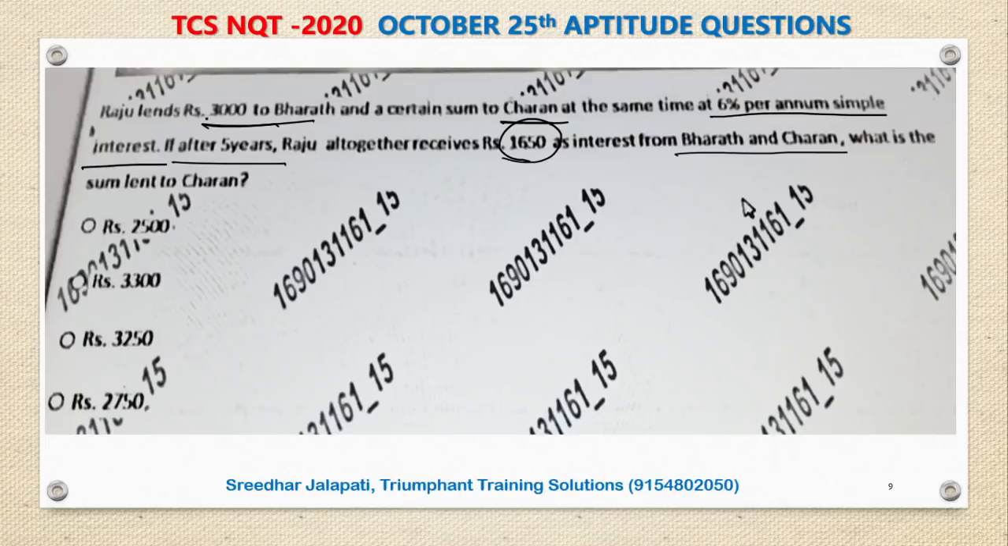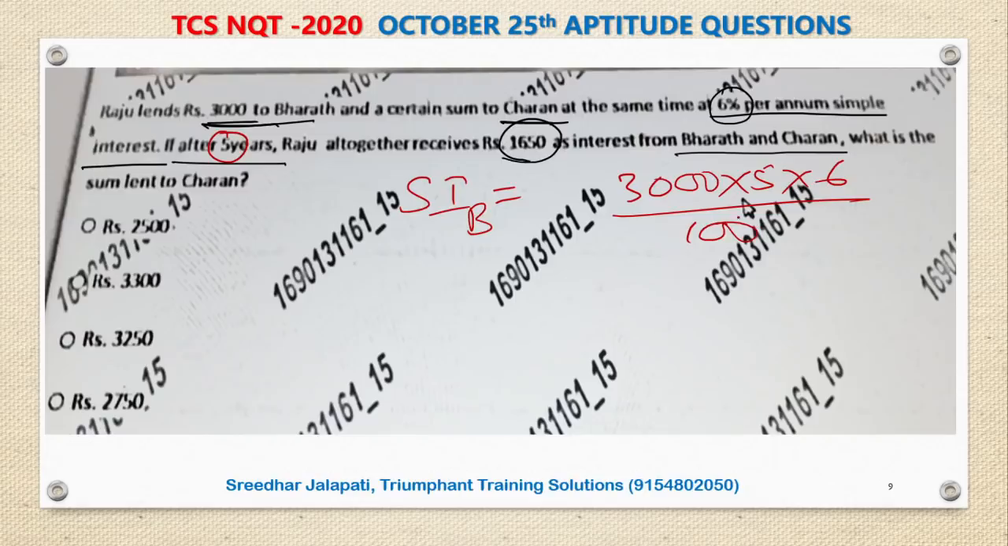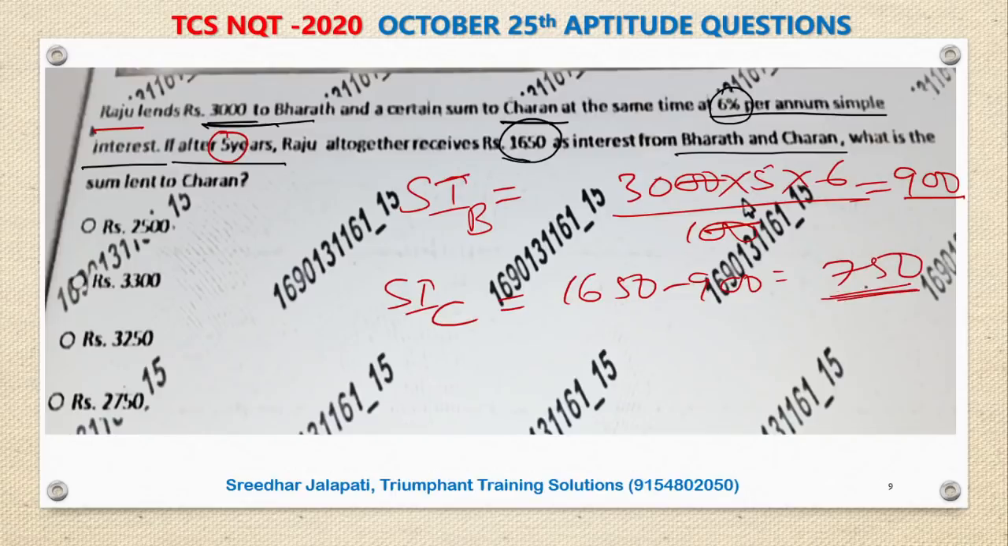So he has already lent 3000 to Bharat, which we know, and the rate of interest 6%, that also we know, and time period 5 years, that also we know. So in case of Bharat, what is the simple interest received? PTR by 100, 3000 principal, time period 5 years, rate of interest 6 by 100. If I simplify, the zeros get cancelled, this is 900 is the interest he received. So if Raju receives 900 from Bharat and total 1650, then what is the interest he received from Charan? Total interest minus 900, which is 750 rupees he received from Charan.